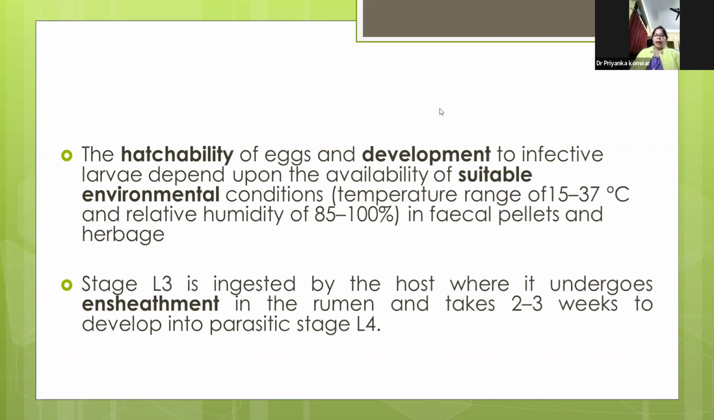The hatchability of the eggs and the development of infective larvae depend on the availability of suitable environmental conditions, because this takes place on the pasture. Suitable conditions range from 15 to 37 degrees Celsius of temperature and humidity of 85 to 100%, which is very much prevalent in our Indian environment. The L3 stage is ingested by the host, where it undergoes encystment in the rumen and takes 2 to 3 weeks to develop to the parasitic L4 stage.